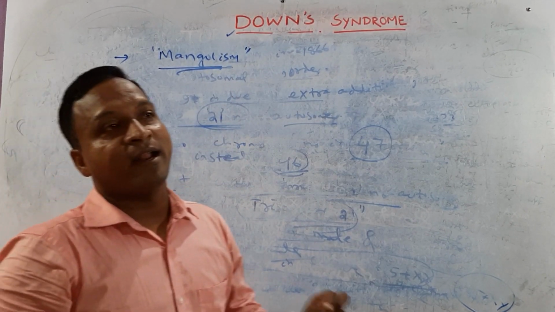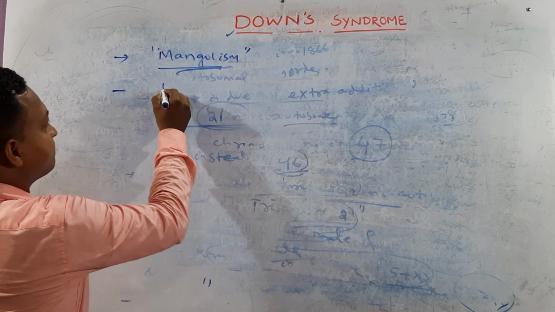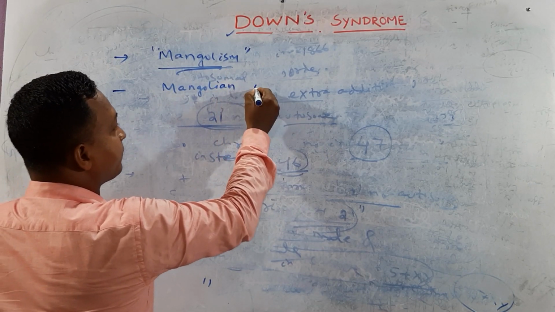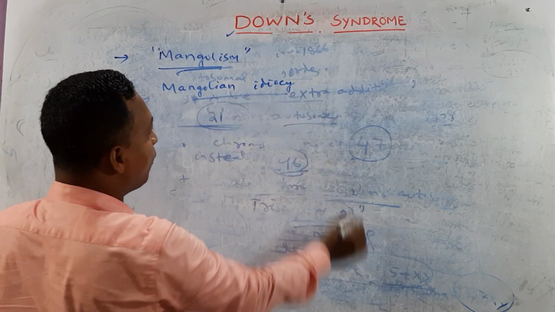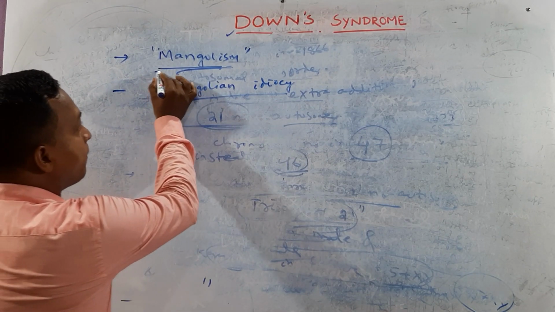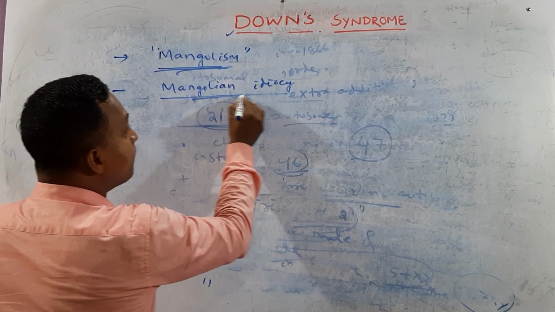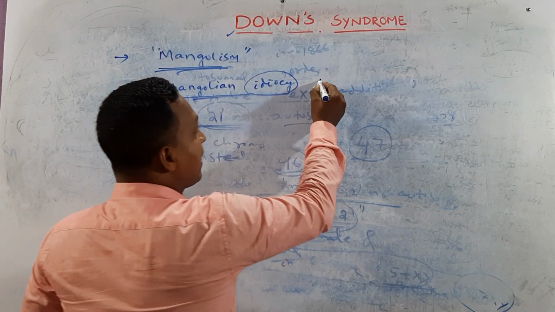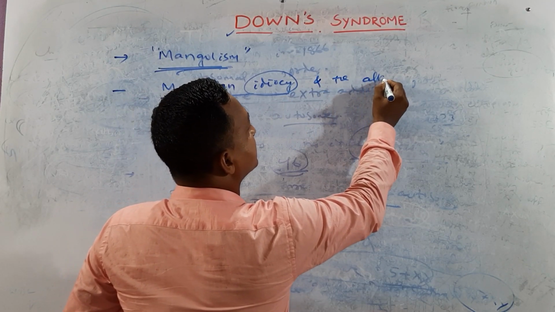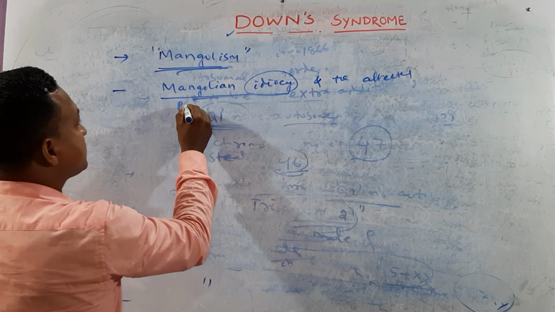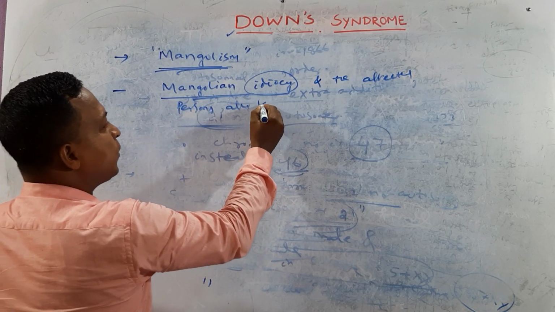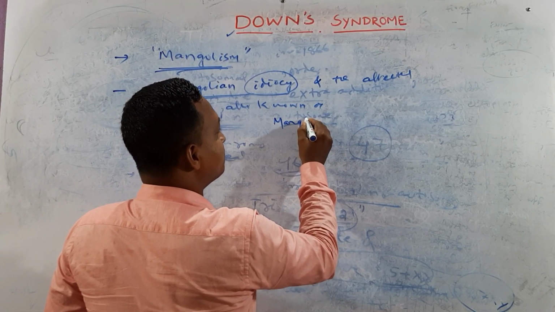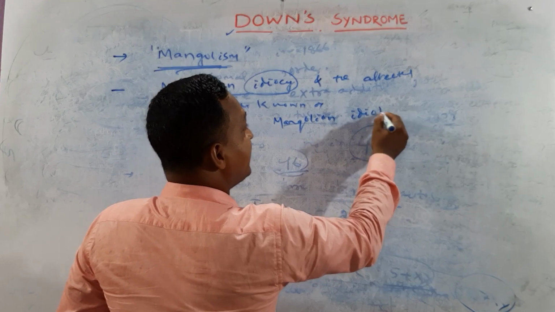This is also known as Mongolian idiocy, and the affected persons are also known as Mongolian idiots.